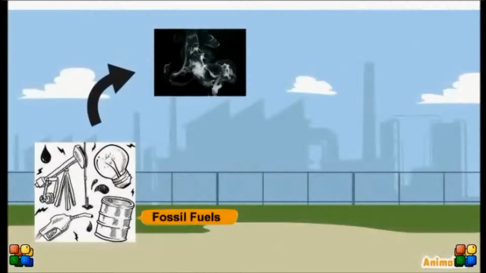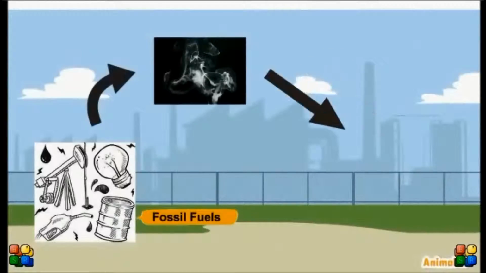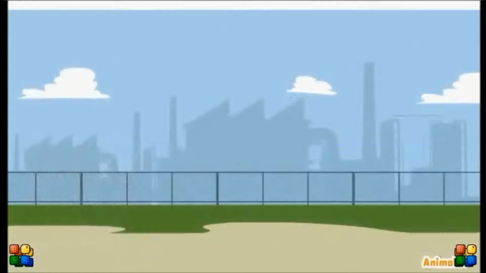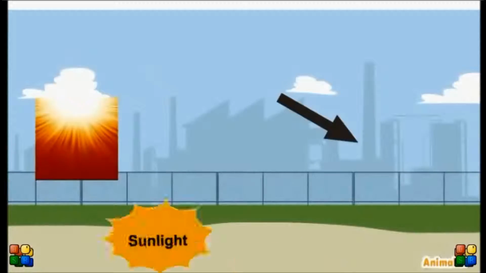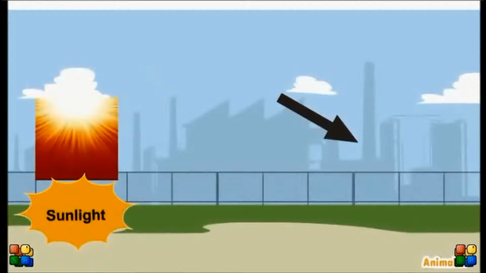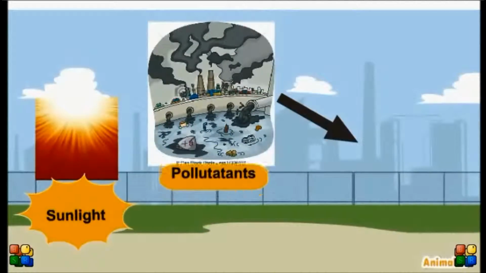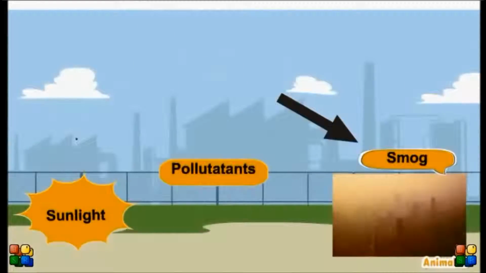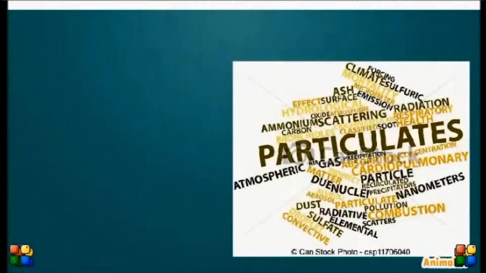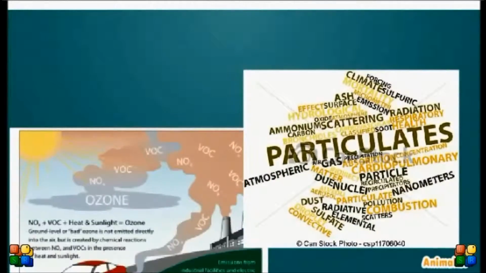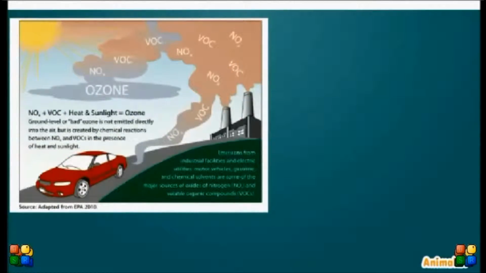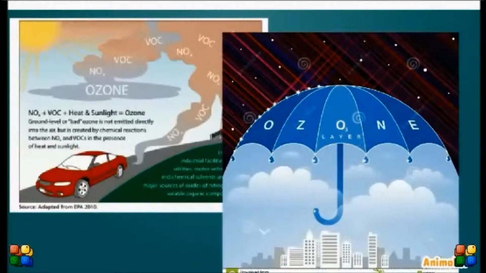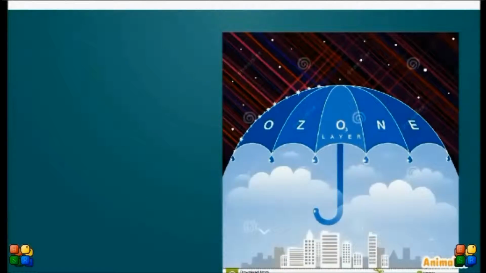Once they are burned and the smoke is released, it gets mixed with the existing gases in the atmosphere, creating a yellowish brownish haze. The main ingredient to creating haze is sunlight. Without the presence of sunlight, these pollutants would not get mixed and create smog. Other components of smog include particulate matter and ground level ozone, which, by the way, should not be confused with the other ozone, which actually protects us from the harmful sunlight UV rays.